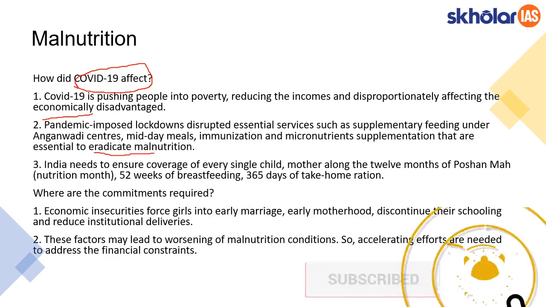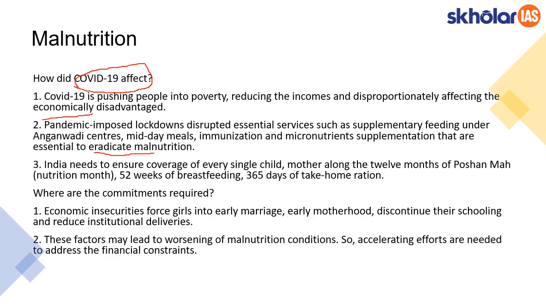For this reason, India needs to ensure universal coverage of these nutritional measures for every single child as well as mother throughout their pregnancy period, and the message of breastfeeding and home ration has to be taken up further.